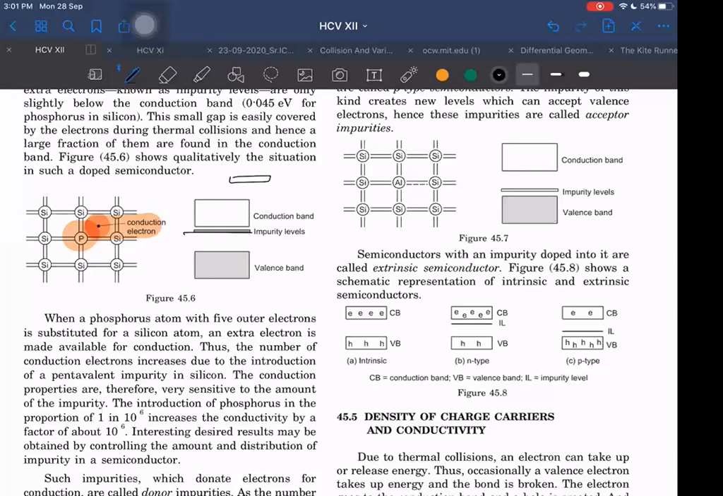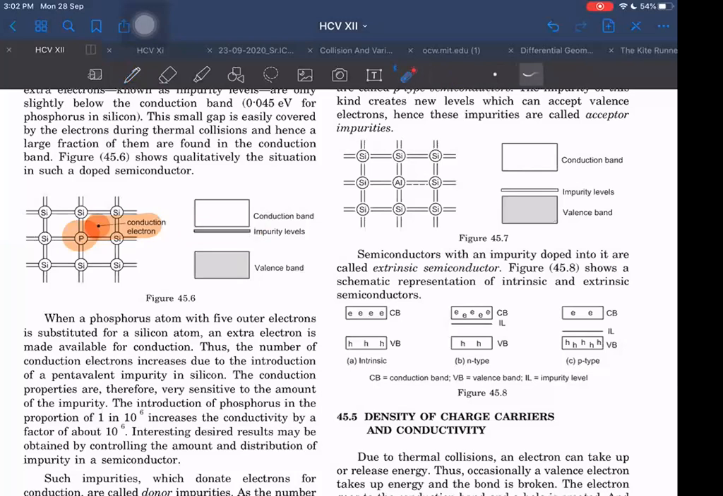Why may it not form a band? Because impurity atoms may be well separated from each other. So they may have just an energy level, but they may not have an energy band. This is that corresponding impurity energy level.